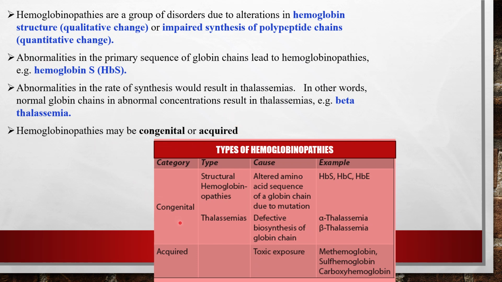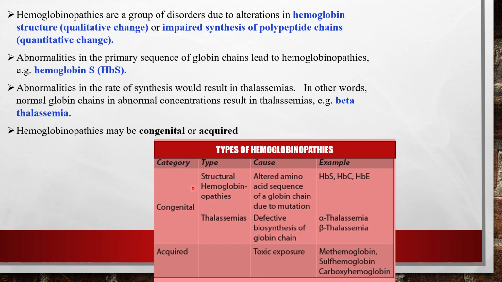Let us see how the various types of pathies have been divided into congenital and acquired categories. In the congenital category, there are two types of disorders: one is the structural hemoglobinopathies and second is the thalassemias.